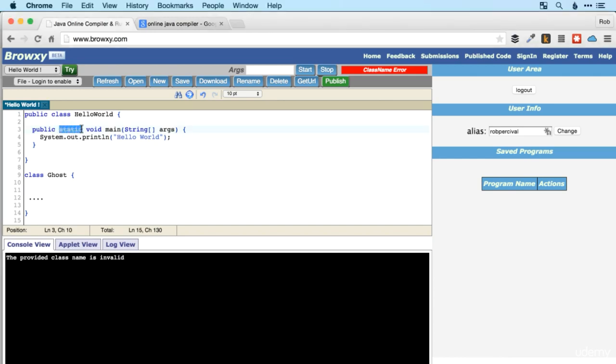So that's what this static means. Essentially, it's related to the ghost class rather than each instance of the ghost, each specific ghost. So I hope that made sense. If it didn't quite, then go back and listen to it again, or have a quick Google and just Google what does static mean in Java.